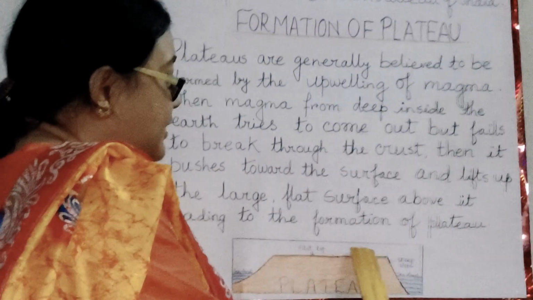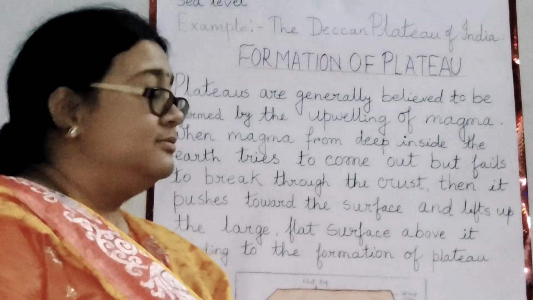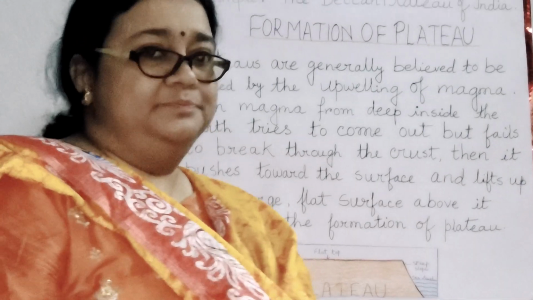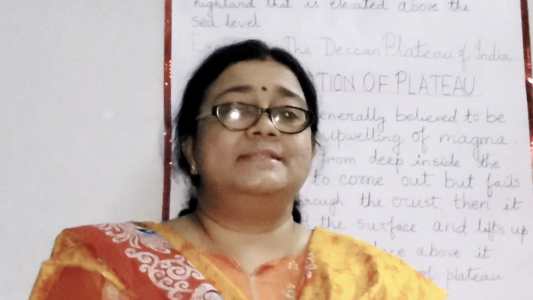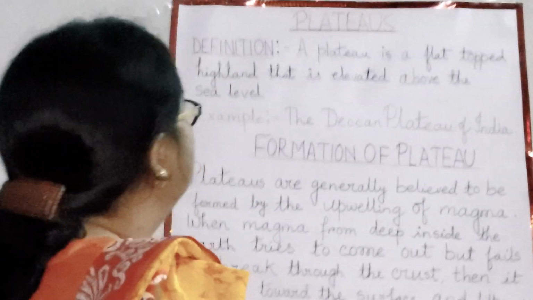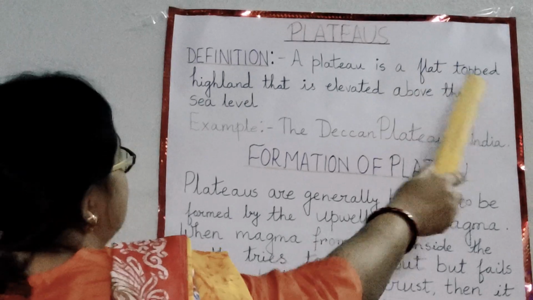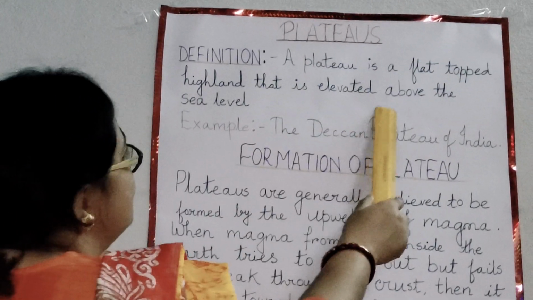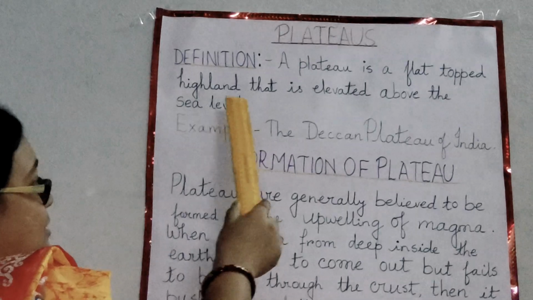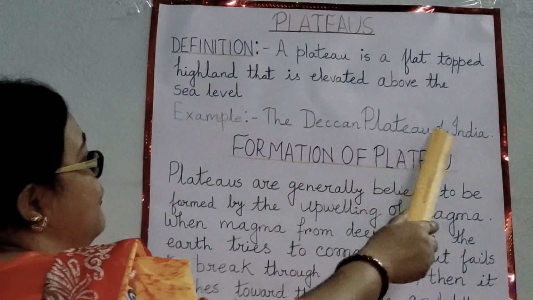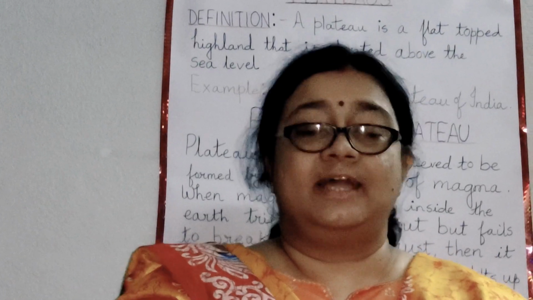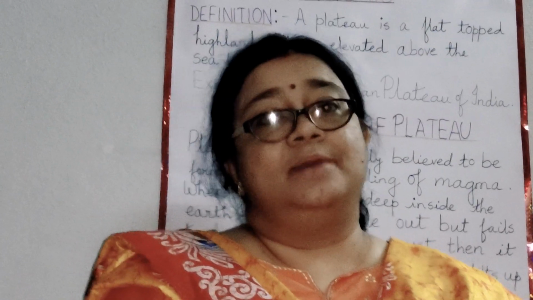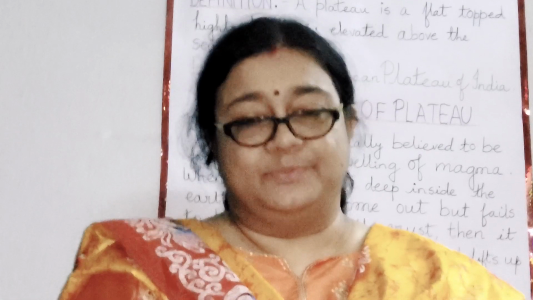Now, this topographic look of the plateau resembles a table. So, plateau is also known as tableland. Now, let us see the definition of plateau. A plateau is a flat-topped highland that is elevated above the sea level. For example, the Deccan Plateau of India. Now, a plateau can be of recent origin, like the Tibetan Plateau, and a plateau can be of ancient origin also. For example, the Deccan Plateau of India.